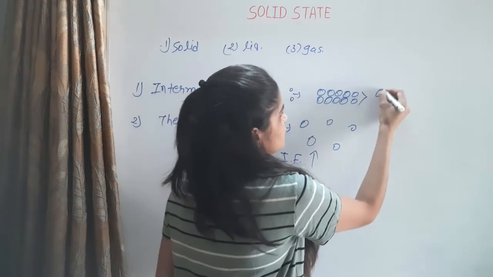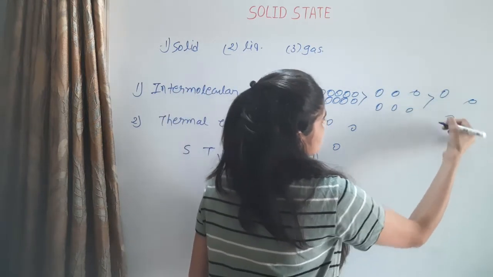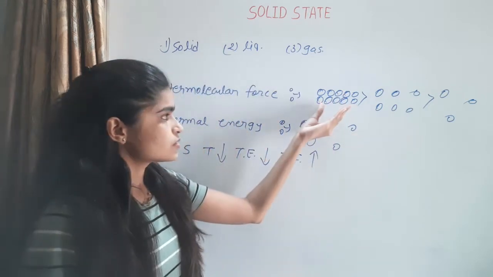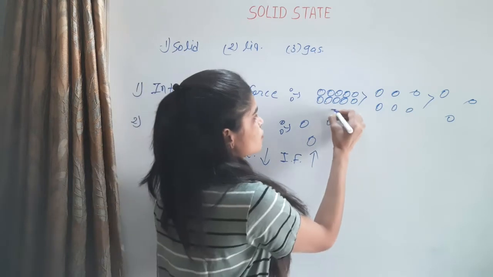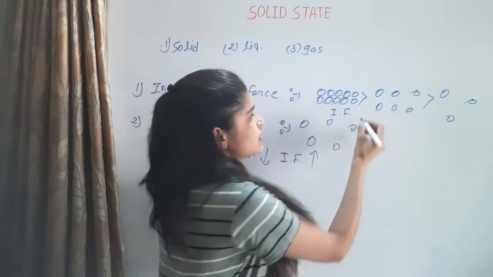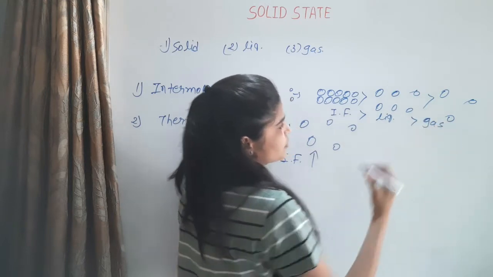Then liquid and gas. In a solid, all particles are closer because the intermolecular forces are greater than in the liquid. This is the liquid and this is the gas.